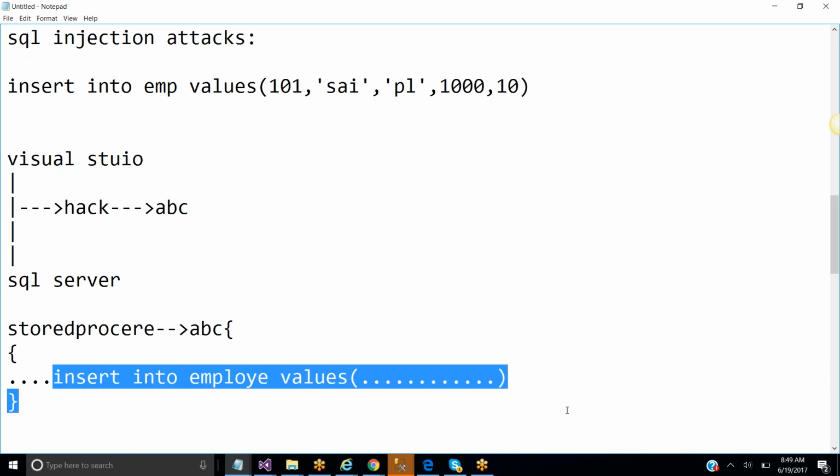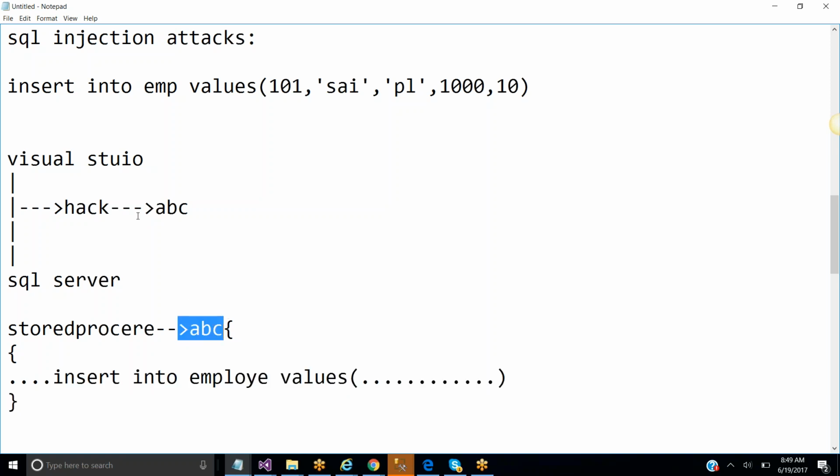So other than passing the query directly, we are passing the query with the help of the name of the stored procedure. While passing the name, the hacker can see only ABC. He doesn't know what ABC means, where it is declared, in which server it is created, what the username is to hack the server, or what the password is. They don't know anything about these details. So that is the reason we can reduce the